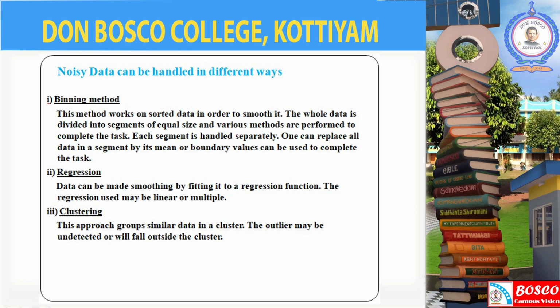Next one is regression. In regression, data can be smoothed by fitting it to a regression function. The third approach is clustering. In clustering, similar data are grouped. The outlier may be undetected or will fall outside the cluster. An outlier is a pattern which is dissimilar to the rest of the patterns in a dataset.